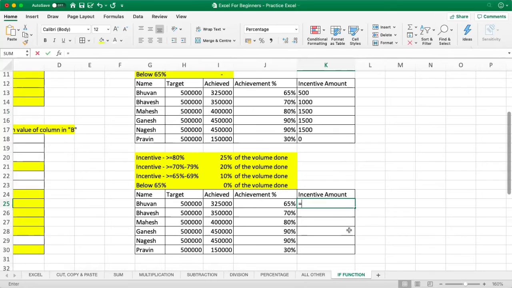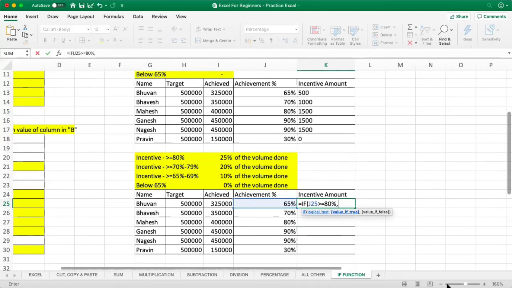So let's start. First logical test is anything above 80%, give him 25%. So logical test, this is greater than 80%. If the value is true, what do we need to give? We need to give him 25% of whatever he has achieved. So I'll just select this, his achievement, into 25%. Else, this is the first value.